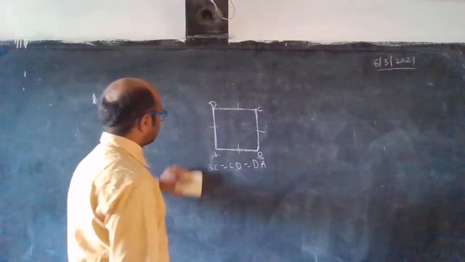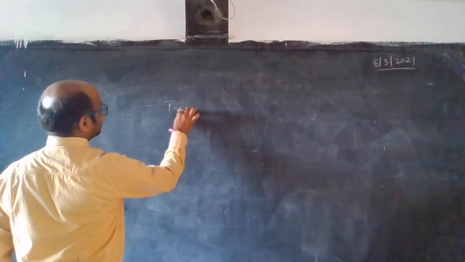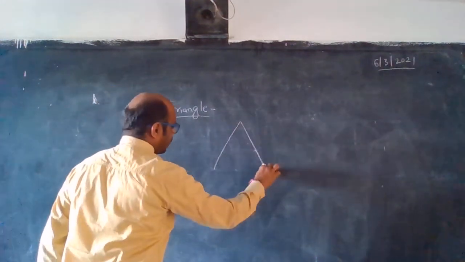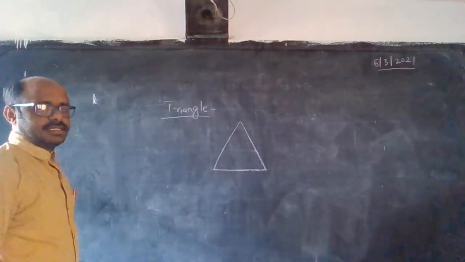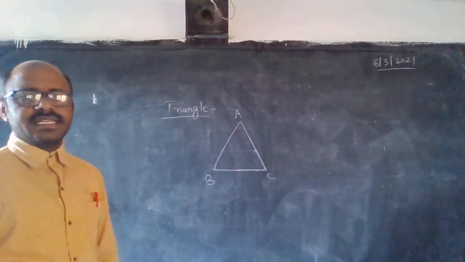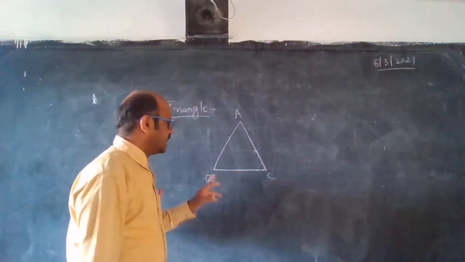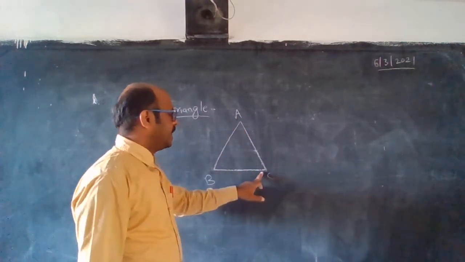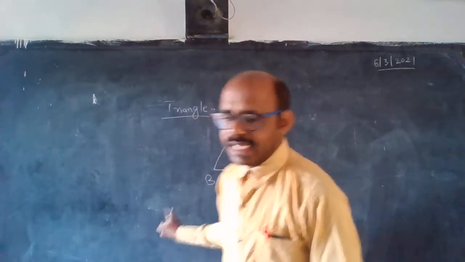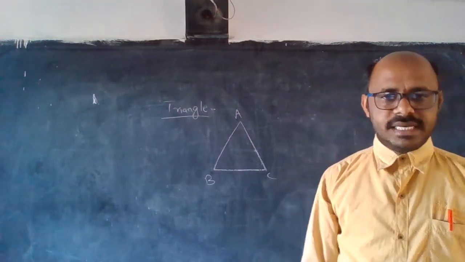One more thing: triangle. Triangle, children, is made up of 3 line segments. In triangles, different triangle shapes are there. Their sides are not always equal. There are 3 sides; the side names are AB, BC, AC. These are the three sides. A triangle has three sides and three vertices.